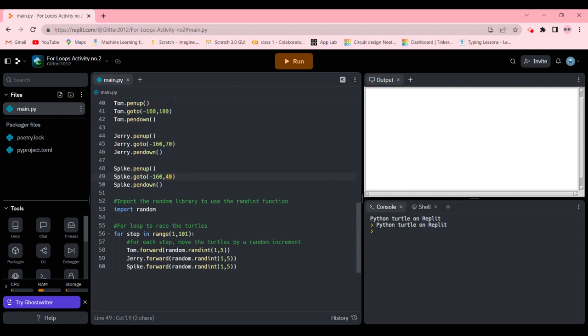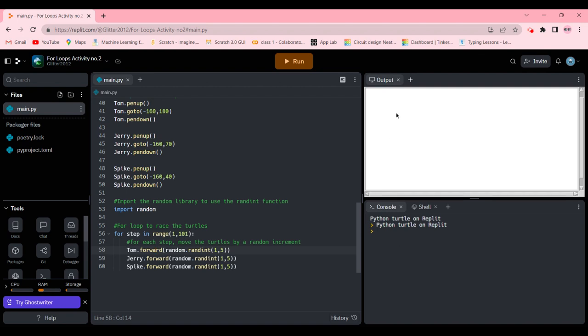Now we're going to import the random library to use the random function. So we're going to import random, for step in range 1 to 100. We're going to use a for loop here. 1 to 100 means 1 to 100 steps. We want to pick a random number. So now we're going to move the turtles by a random increment. The computer isn't controlling them, the random function is. So Tom forward random.randint 1 to 5. This line means that the computer will choose any number from 1 to 5 to go forward.